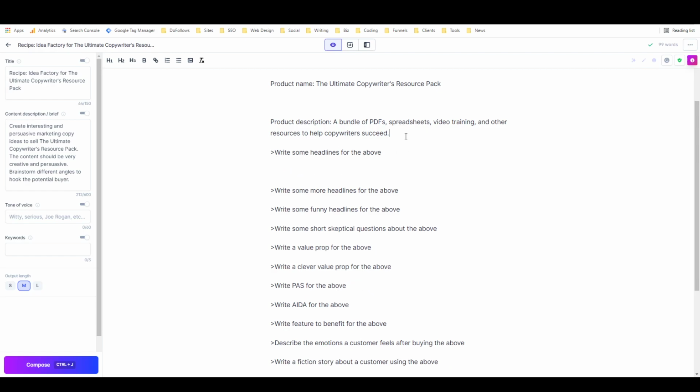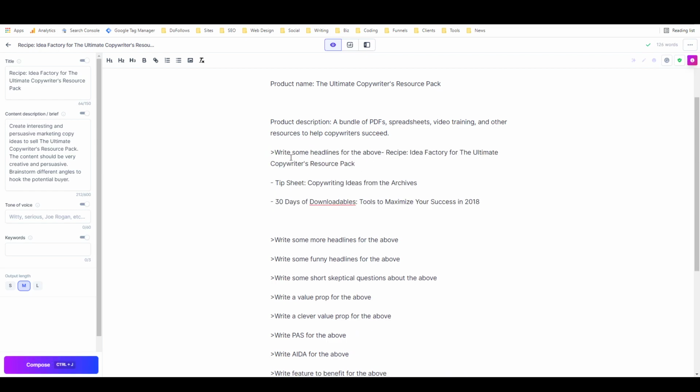And so all I need to do is put the cursor right at the end of the line here, and then I can do either Control Enter to run the command and consume the line, or I can do Control Shift Enter to run the command and keep it there. So I'm going to do Control Shift Enter, and it's going to highlight the command, and then it's going to generate some headlines for the above.